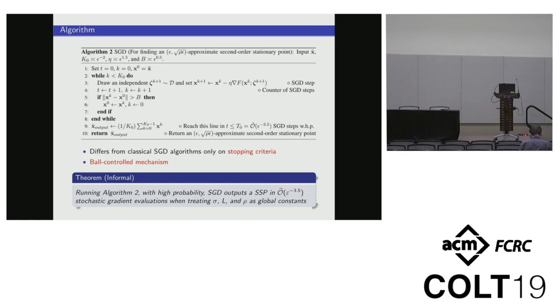We have the following theorem. It shows that when treating sigma, L, and rho as global constants, Algorithm 2 can find a second-order stationary point in epsilon to the power of negative 3.5 cost.